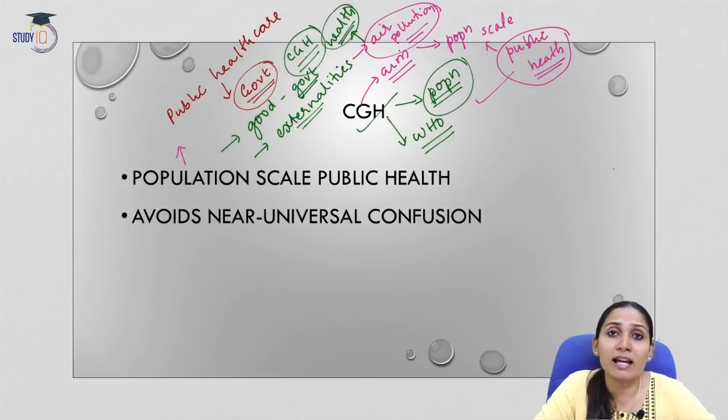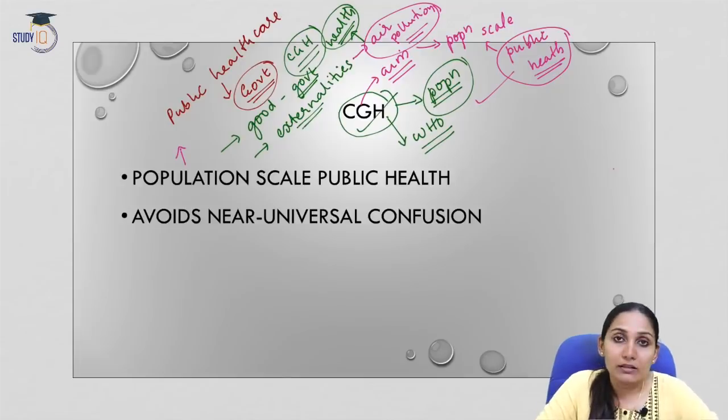But the factors that caused the disease or the health condition, those externalities, are not addressed. But when we look into CGH, it addresses those issues as well. Towards the end of this lecture, you will also understand how CGH takes care of these externalities. So this is to be understood: externalities are also taken care of by CGH.